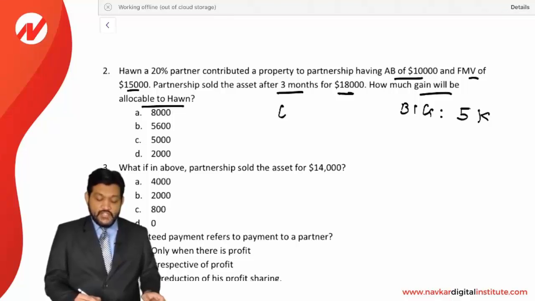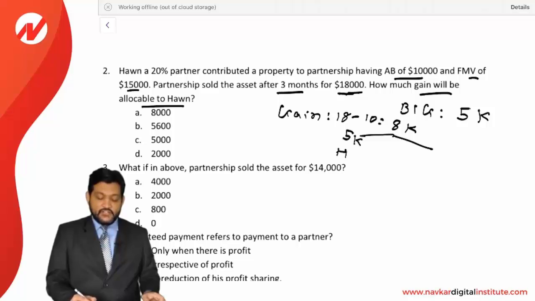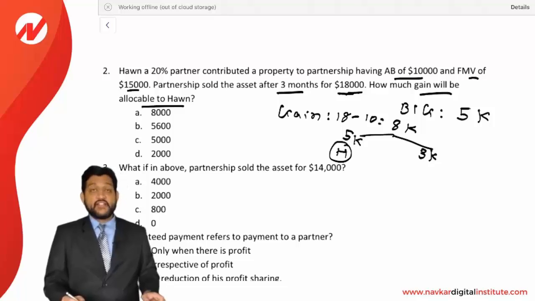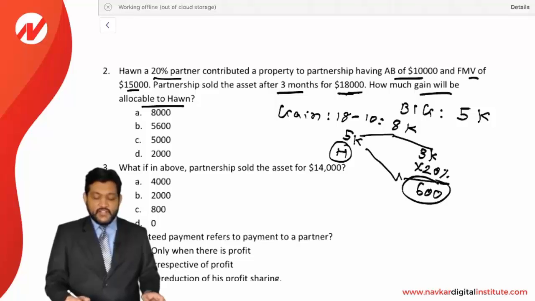What is the total gain on sale of the asset? The asset has been sold for 18,000. So 18,000 minus 10,000 is equal to 8,000. 8,000 is the total gain. Out of that, 5,000 of built-in gain will be specifically allocated to Hone. And the balance of 3,000 gain will be allocated in the profit sharing ratio. So out of this 3,000, 20% will also be allocated to Hone. So 3,000 into 20% is equal to 600. So 5,000 plus 600, total 5,600 of gain will be allocated to Hone. So option number B is the correct answer.